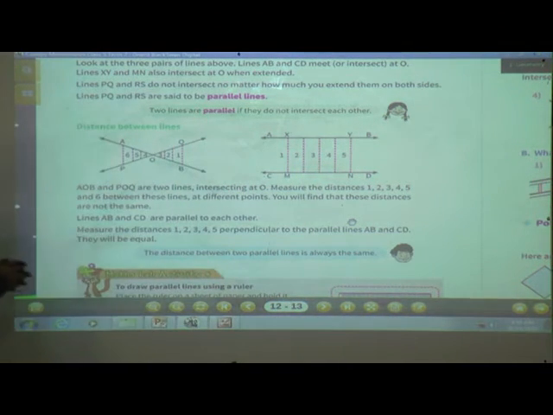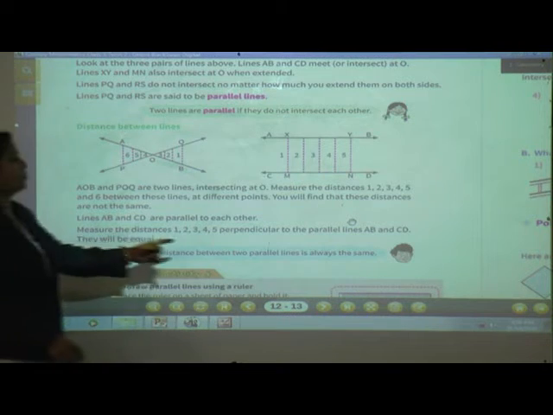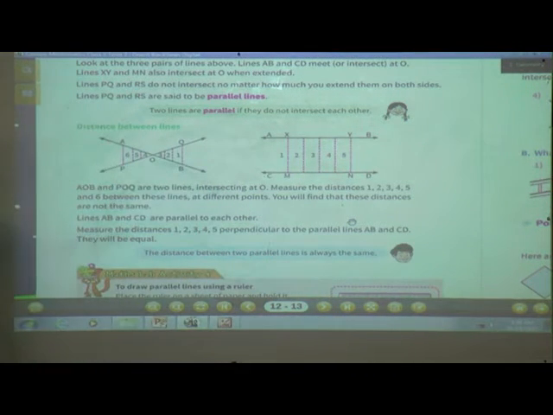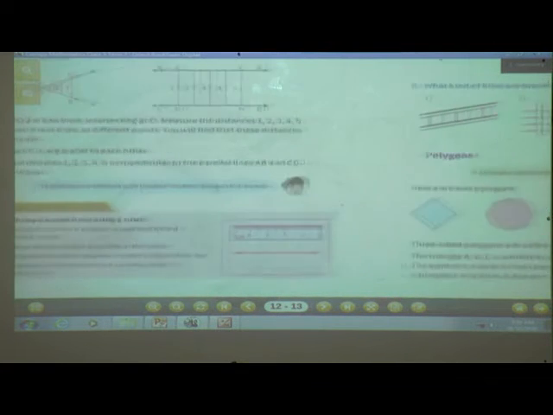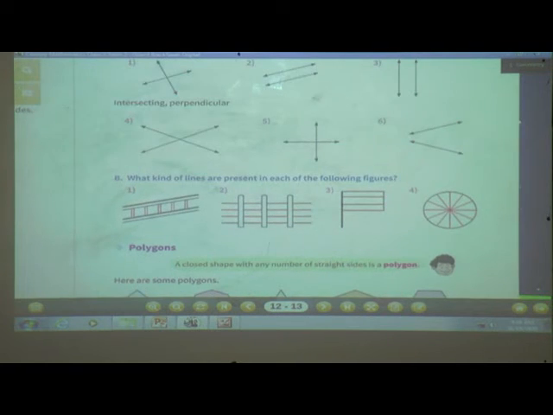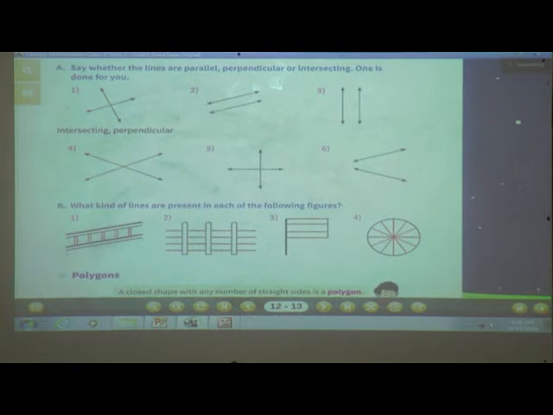Okay, so students, the distance between two parallel lines is always the same. Now next point, here is exercise 1.7. So you need to find the types of the lines.